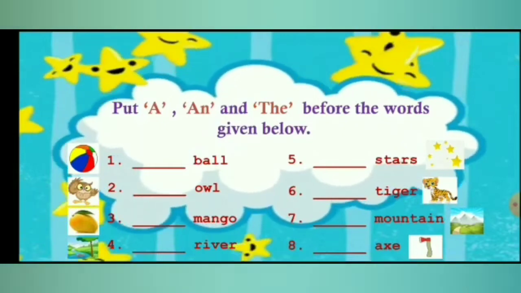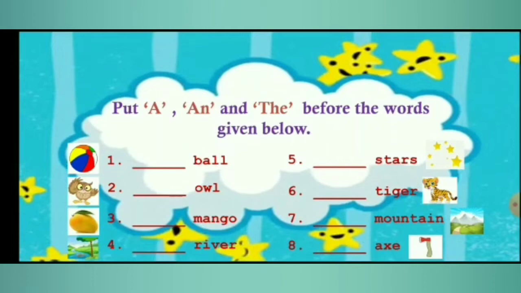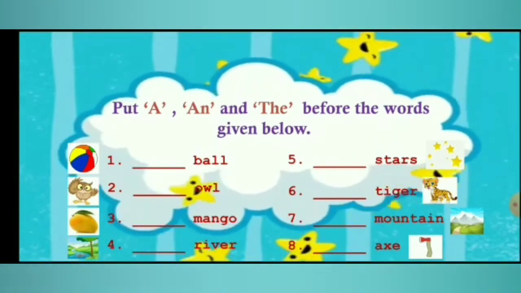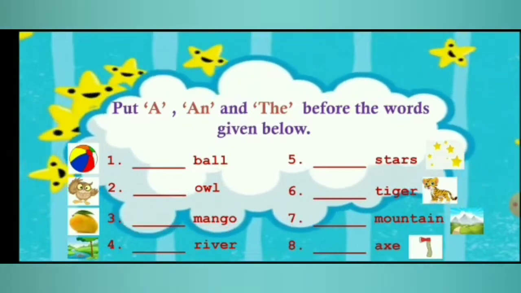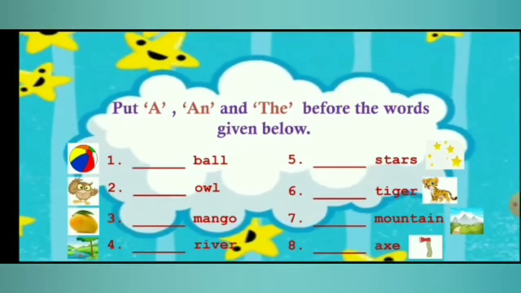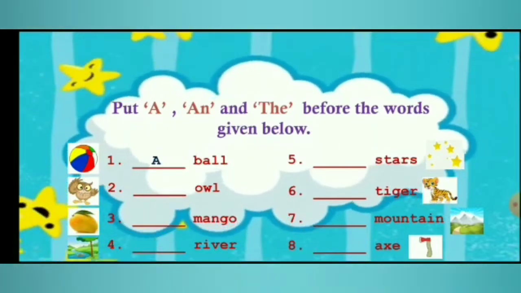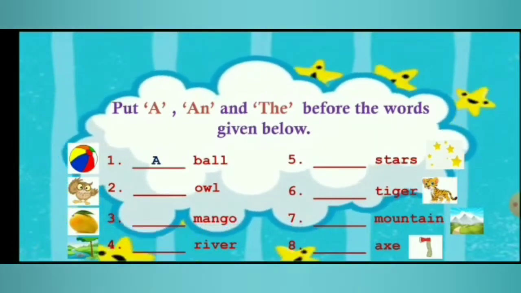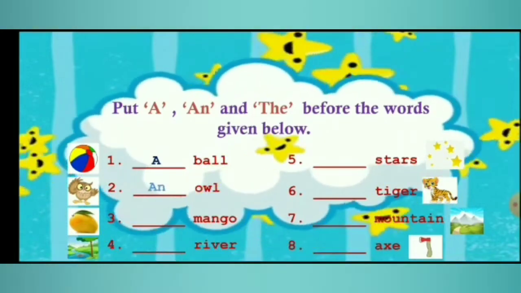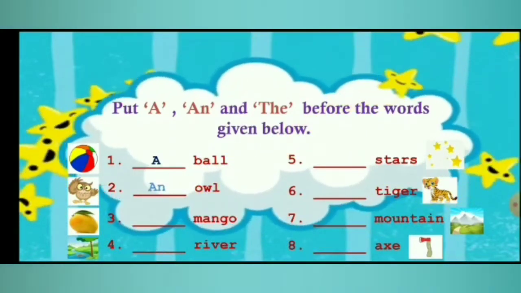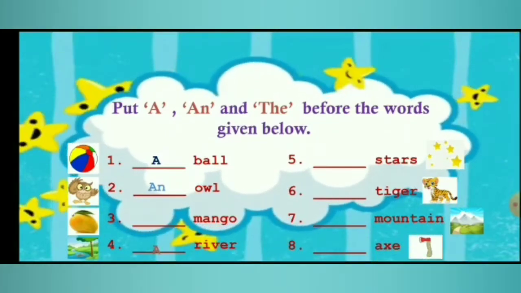Now we will move on to one exercise. Put A, AN and THE before the words given below. The first one is a picture of a ball. B-A-L-L, ball. Ball is a consonant sound, so we will use A. Number 2 is O-W-L, owl. Owl, O is a vowel sound, so we will use AN. Number 3 is mango. M-A-N-G-O, mango. M is a consonant sound, so we will use A.